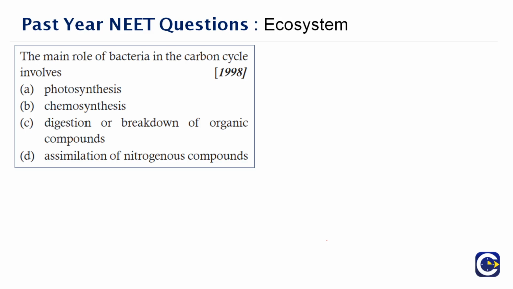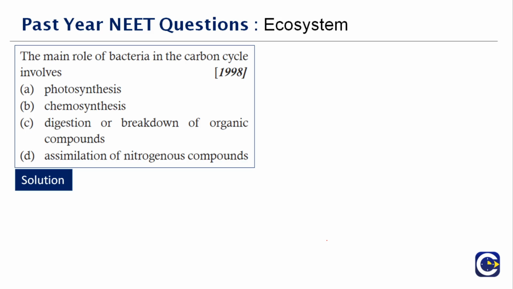Next question here. The main role of bacteria in the carbon cycle is dash. Okay, now let's talk about the carbon cycle before we go into the solution. A carbon cycle can be defined as a series of processes by which carbon compounds are interconverted in the environment, involving the incorporation of carbon dioxide into living tissue by photosynthesis and its return to the atmosphere through respiration. So it will involve everything: decay of dead organisms, burning of fossil fuels, and everything.